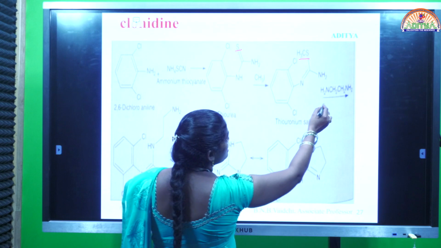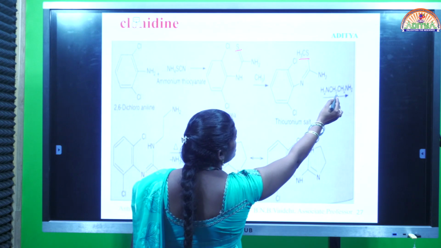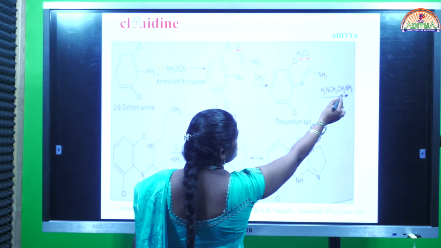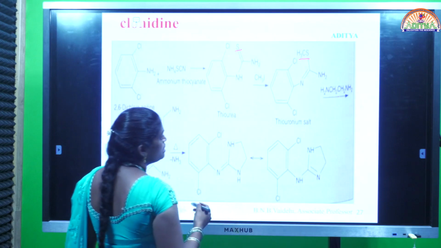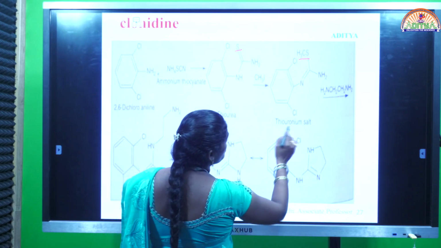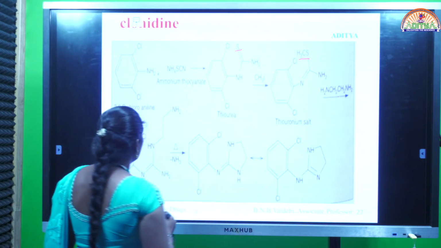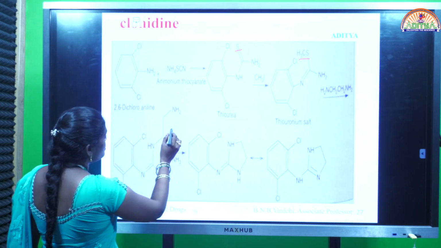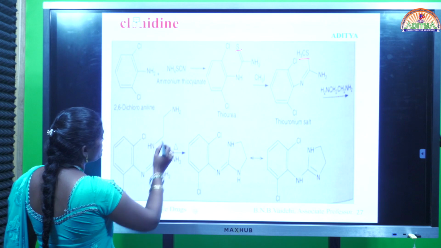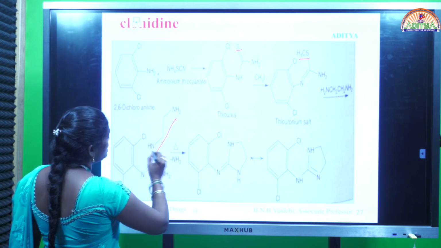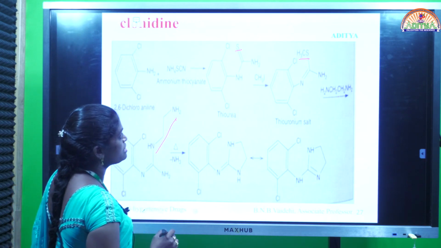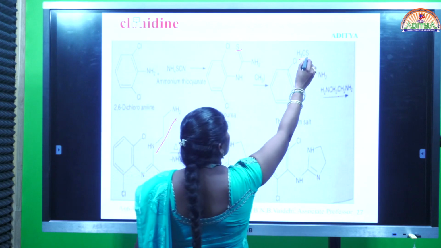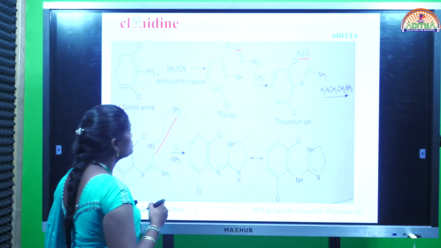Then it is treated with ethylene diamine. Ethylene diamine means CH2, CH2, NH2 twice. And this intermediate is called thiouronium salt. On treatment of the thiouronium salt, we will get this intermediate. See here, this ethylene diamine is introduced in the place of the SCH3 group.